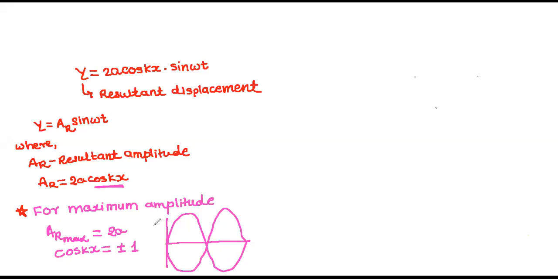Okay? And suppose this is AR, the resultant displacement or resultant amplitude, so this is plus 2a. This is above, towards the positive Y axis, so I can write it as plus AR, and this will become minus AR here. Minus AR means maximum, so how much? 2a, and here it will be plus 2a. So if cos kx is equal to plus or minus 1, you will get maximum either plus 2a or minus 2a.